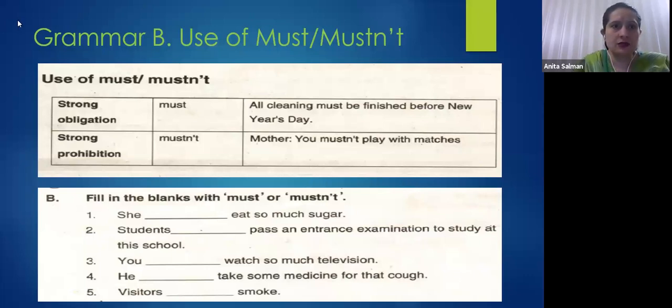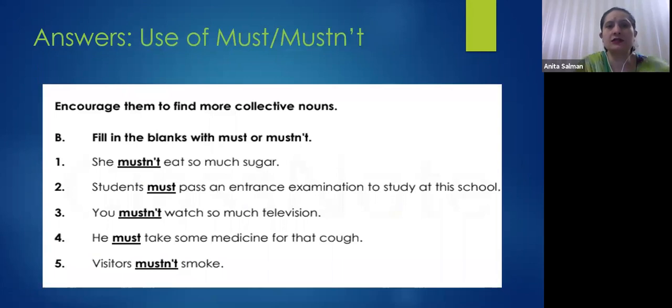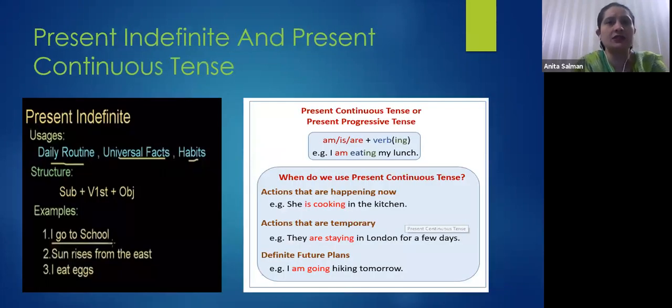Right. Now, next. Right, these are the answers. If you have missed something, you can see it again. She mustn't eat so much sugar. Students must pass the entrance examination. You mustn't watch so much television. He must take some medicine for that cough. Visitors mustn't smoke or must not smoke. Okay, now we are going to do present indefinite and present continuous tense.